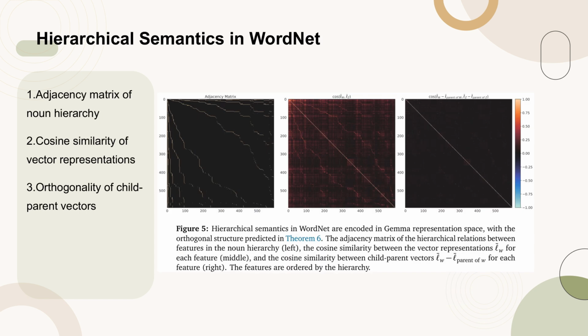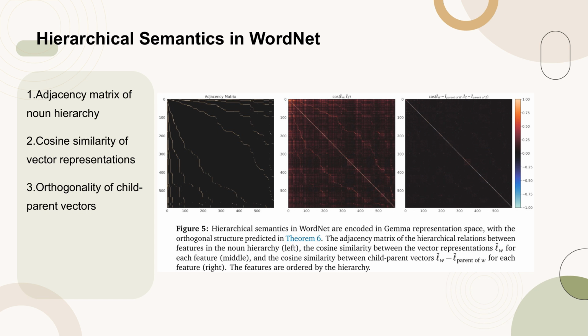Figure 5 illustrates how hierarchical semantics in WordNet are encoded within the Gemma representation space, specifically showcasing the orthogonal structure predicted by Theorem 6. The figure presents three key visual elements: the adjacency matrix of the hierarchical relations between features in the noun hierarchy, left; the cosine similarity between the vector representations W for each feature, middle; and the cosine similarity between child-parent vectors, parent of W, for each feature, right. These features are ordered according to the hierarchy, providing a clear visual representation of the semantic relationships encoded in the vector space.